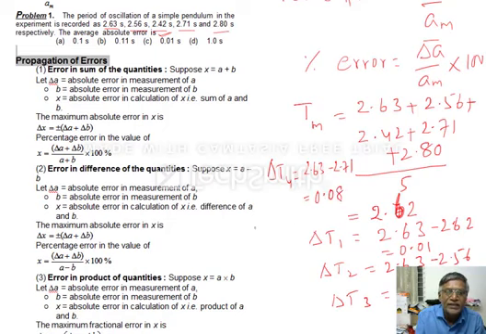Then we can calculate similarly delta T5 is equal to 2.63 minus 2.80, that is equal to 0.17. ठीक है. So now what he is asking us to find is the average absolute error. The average absolute error means all these things you have to add and divide with 5.